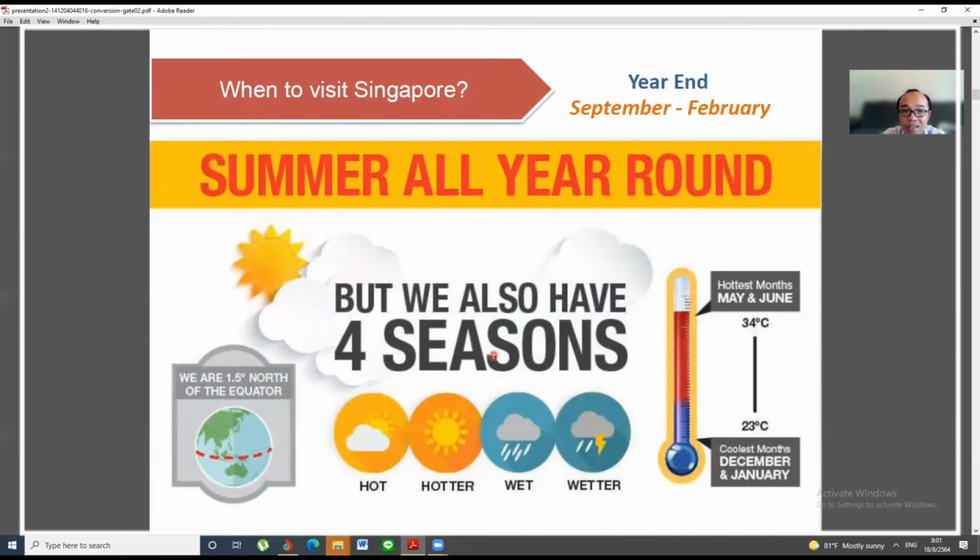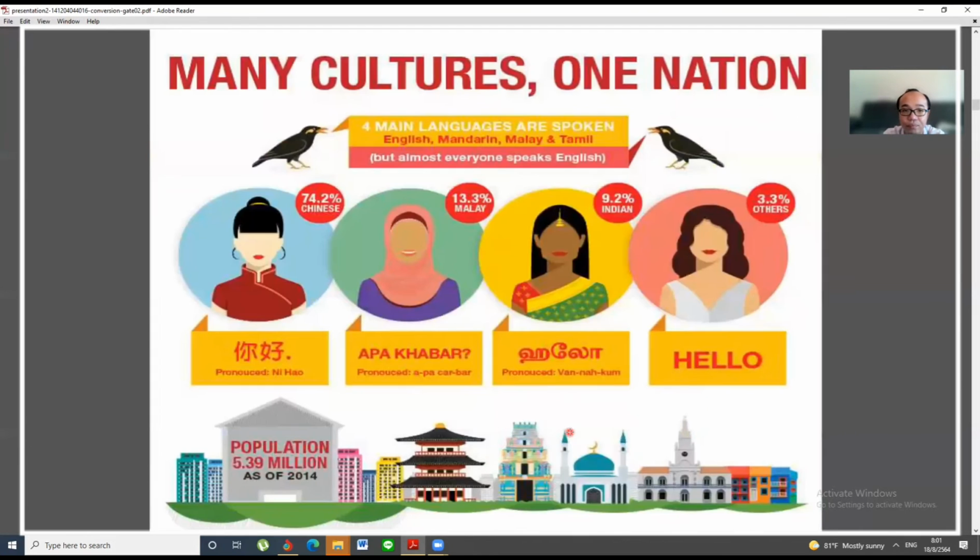The weather in Singapore has four seasons, which are hot, very hot, wet, and very wet. Almost the same as in Thailand. We have hot and we have the rain season, and in Malaysia there is also hot and then the rain season as well.